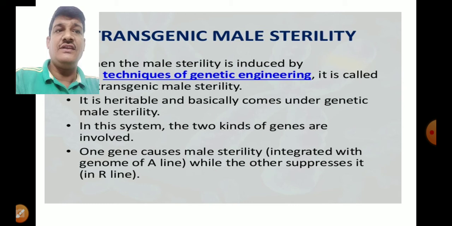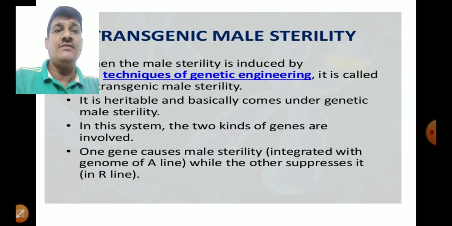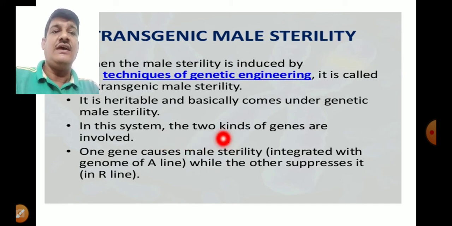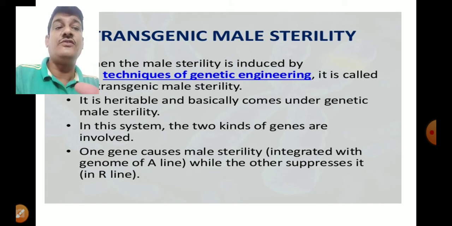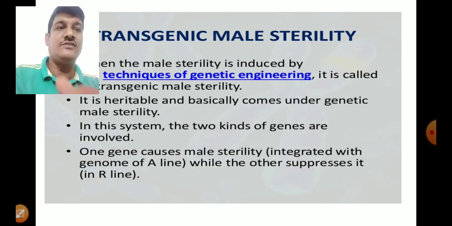So in that system of transgenic male sterility, there is involvement of two kinds of genes. Number one is, suppose, gene A, and it causes the male sterility. On the other hand, there is another gene which is responsible to suppress the sterility. So the same thing happens in the next examples, which I would like to discuss with you.